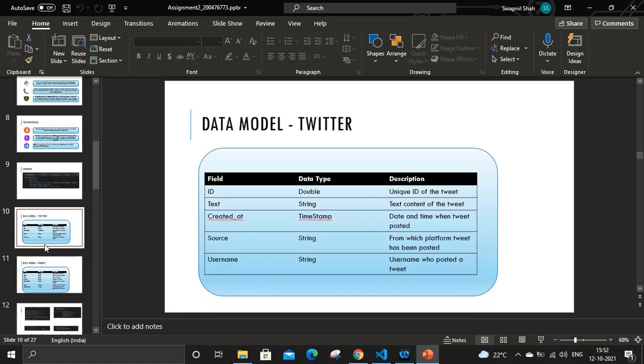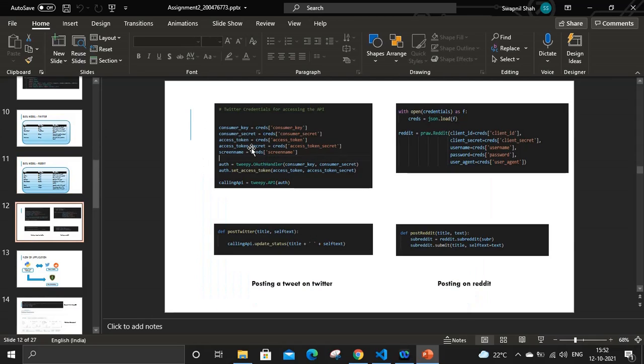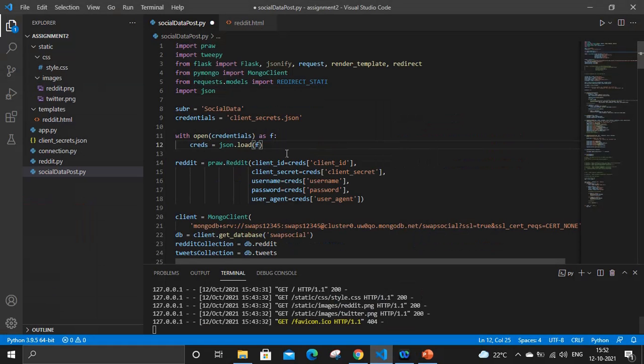These are the two data models. One is for Twitter and one is for Reddit. Coming to the coding part, this code depicts how we can make a request to post onto Twitter, and the other depicts how we can post onto Reddit. Let me jump to the Visual Studio screen so I can explain in a better manner.